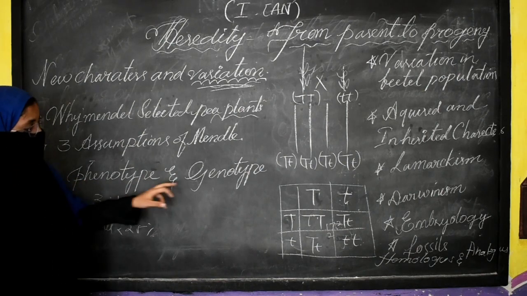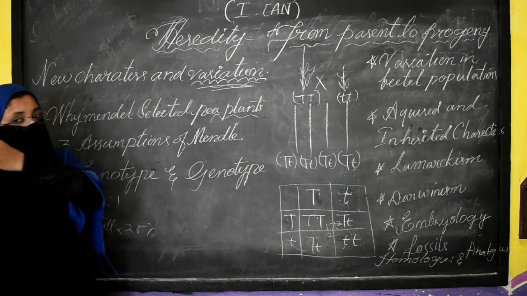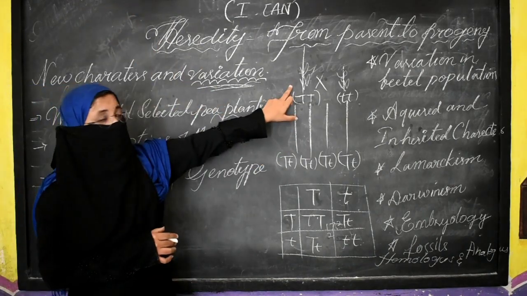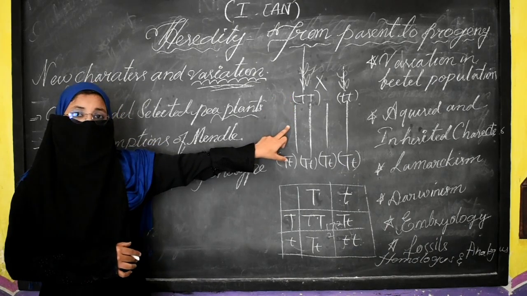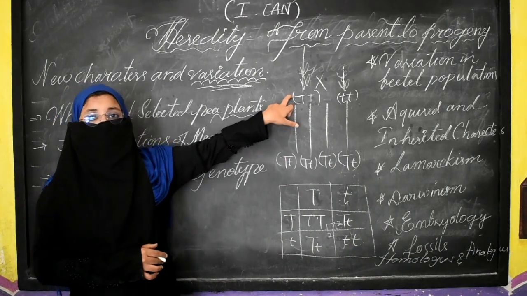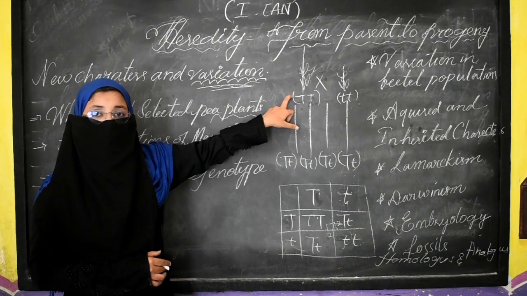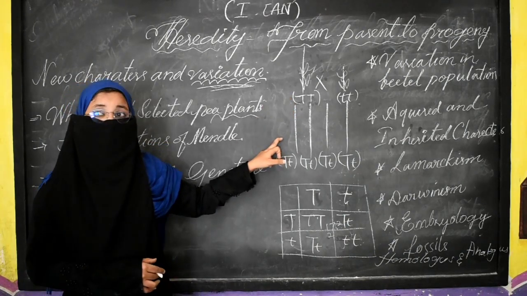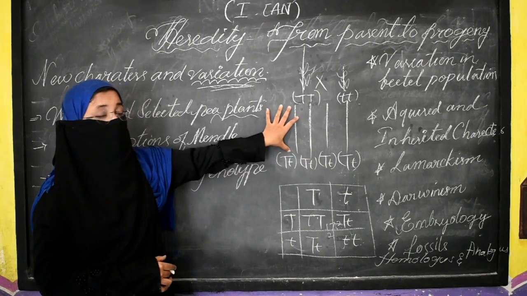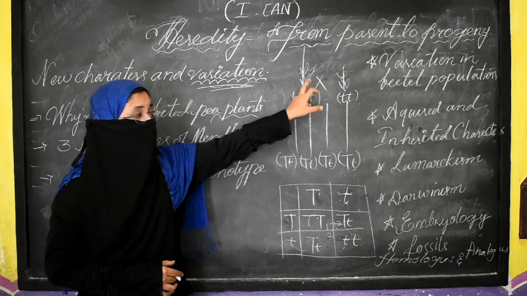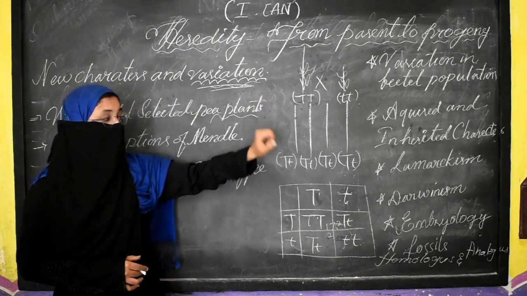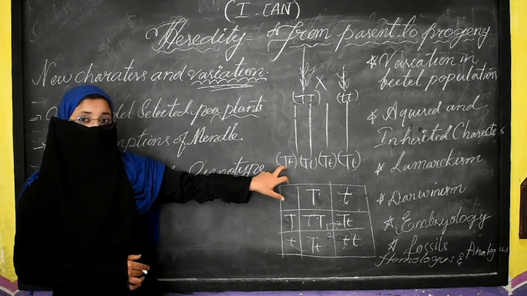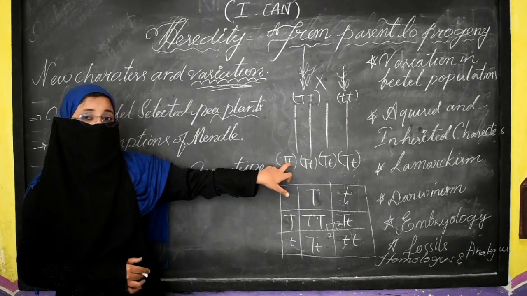The next thing is the genotypic ratio. The genotypic ratio represents the internal gene makeup. As you see here, this plant is tall, and this plant is also tall. But this plant contains both factors the same, so it is known as homozygous, or the pure tall plant. But this plant is the result of the combination of these two plants, so it represents capital T and small t. So it is a difference, and it is known as the heterozygous plant.